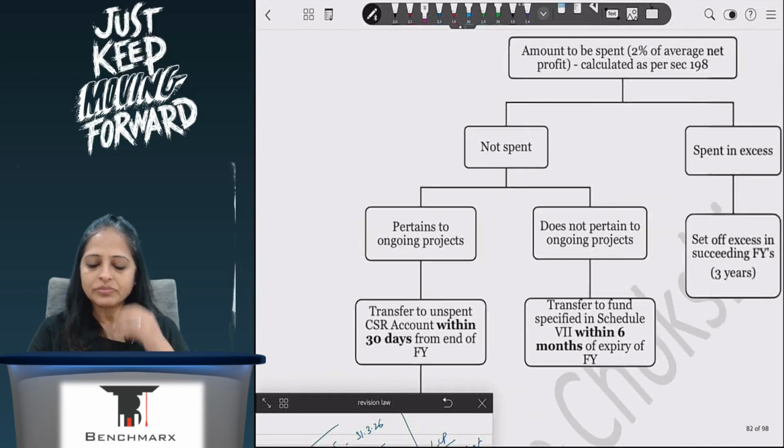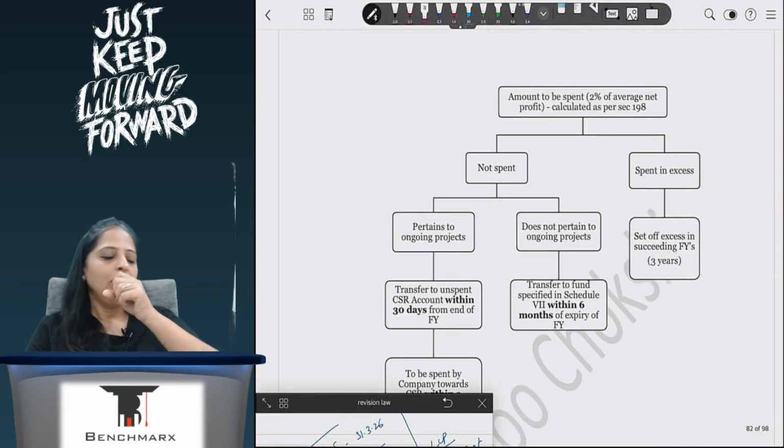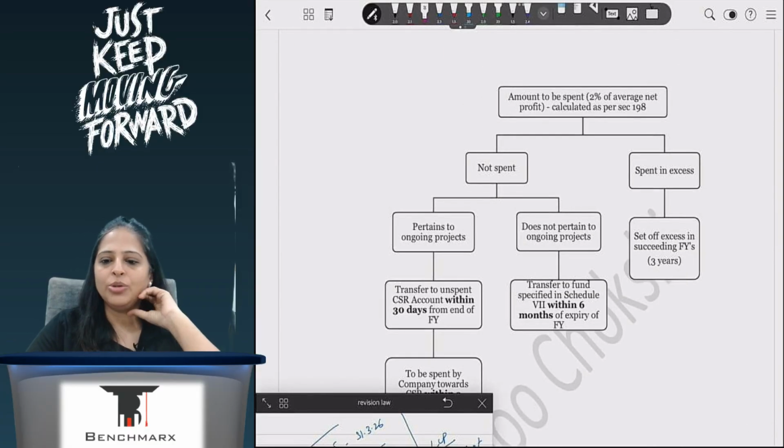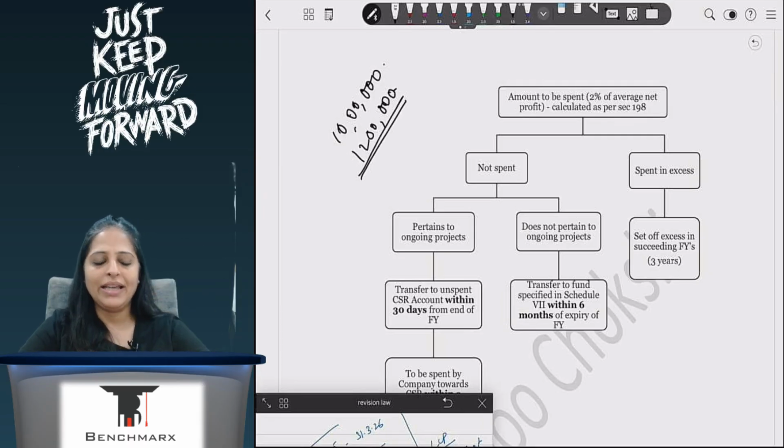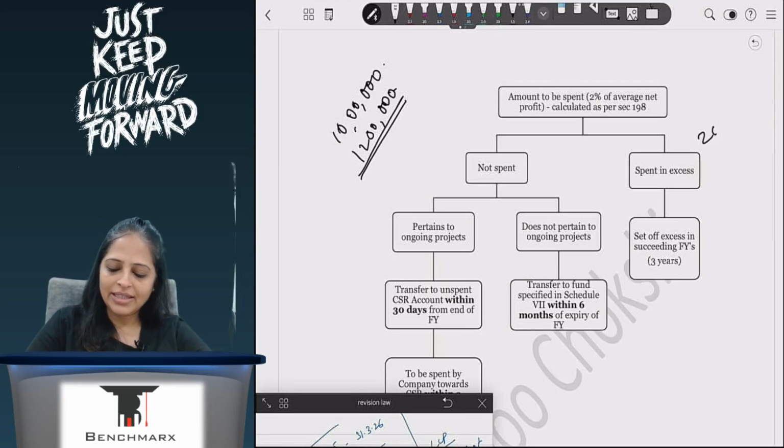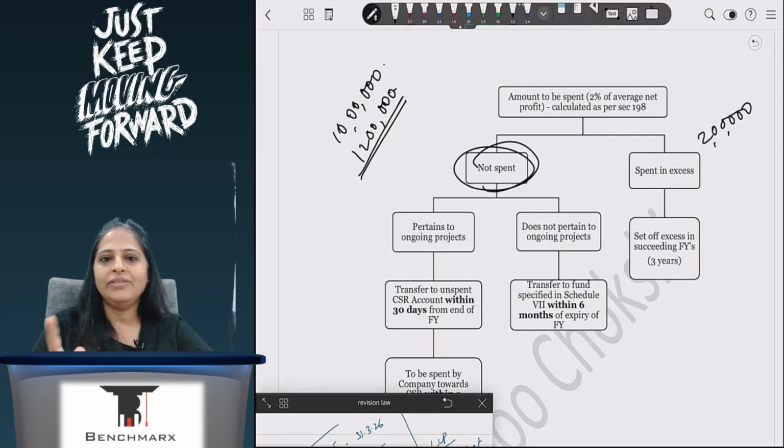Okay. Now, when I'm calculating the amount to be spent on CSR, say for example, I have to spend 10 lakhs, but I spent 12 lakhs because the activity where I was putting the money needed 12 lakhs. So I'm spending excess. If I am spending excess, then I can carry forward that excess for a period of 3 years and adjust it in the next 3 years, no problem at all. But if I am not spending it, then they will check whether it pertains to an ongoing project, because sometimes I may take up big projects, like a hospital.